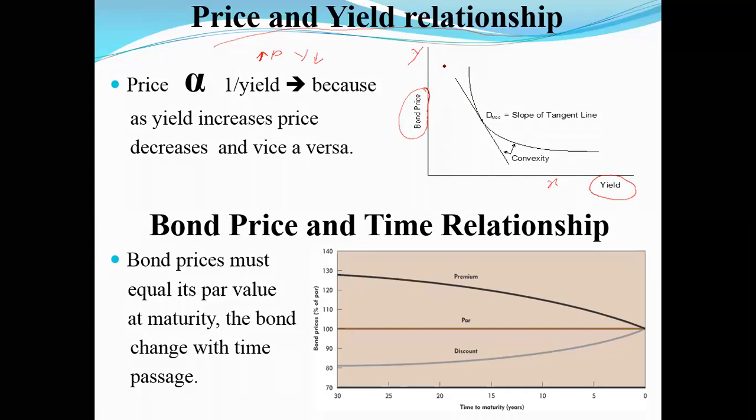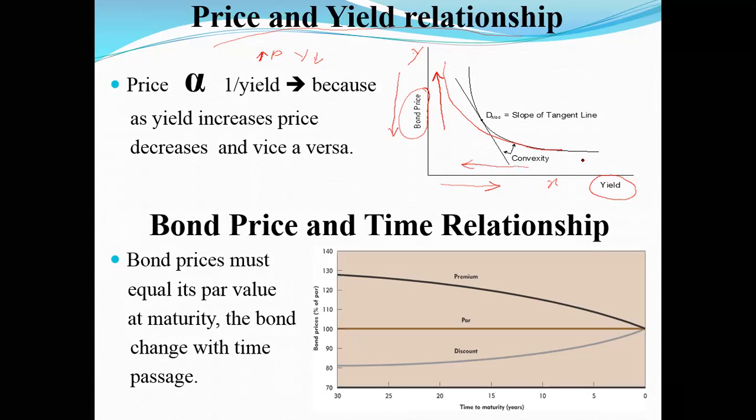Whatever is the case, my graph will always be downward sloping only. The reason is, if the yield keeps on increasing, the price has to come down. And conversely, if the price goes up, the yield has to come down.